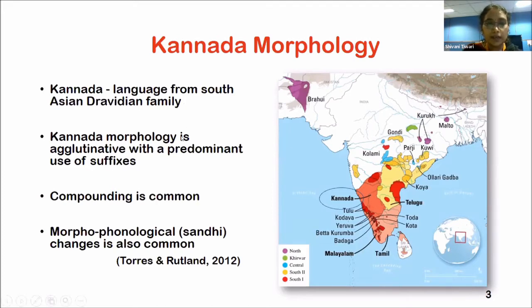In Kannada morphology, the use of suffixes is predominantly seen for affixation, and compounding is also commonly observed, wherein two or multiple word roots combine to form newer words. Apart from affixation and compounding, morphophonological changes, or what is called sandhi, are commonly seen in the language.